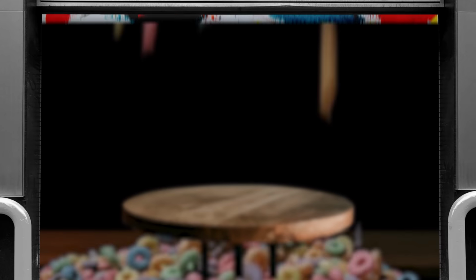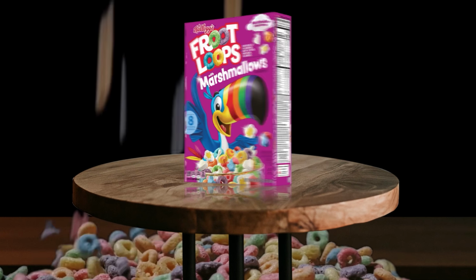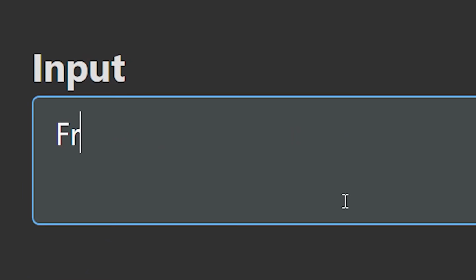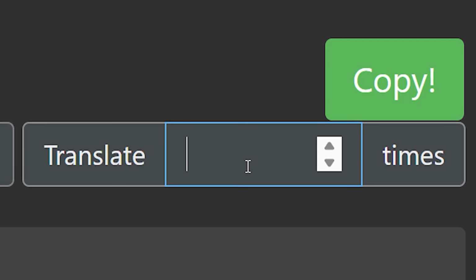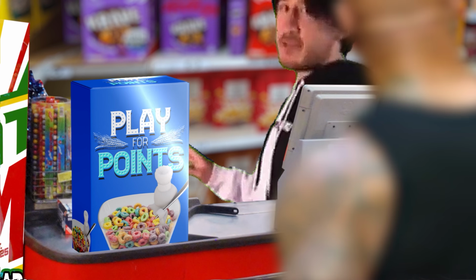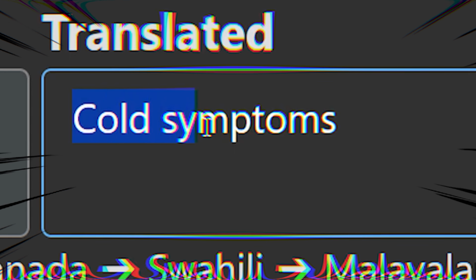Last but not least, we've got Froot Loops cereal. And the flavor we work on is the discontinued tropical one. That's why it has all packaging. So let's put the name on Google Translate, type 700 and pay for points. Imagine buying a cereal box with this name for your kid. That would be hella shady. Next, the flavor: tropical and cold symptoms.